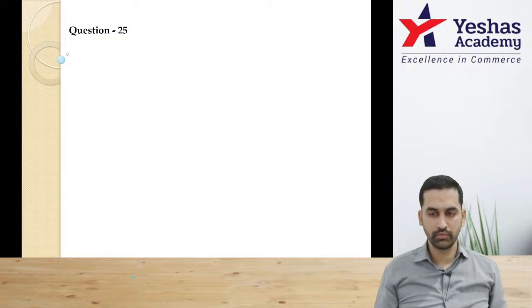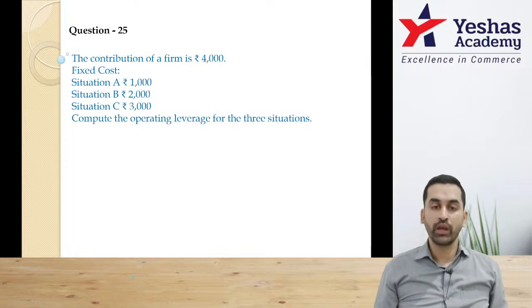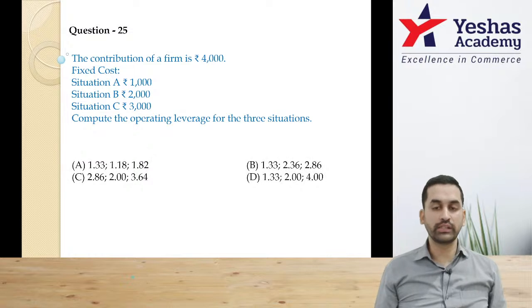Okay, let's move on. Question 25. Contribution of a firm is 4,000 rupees. Fixed cost, Case A, B and C. Three cases are given. Compute the operating leverage for the three situations.